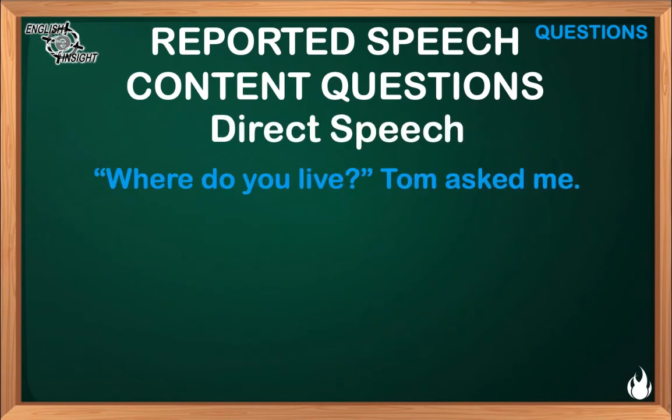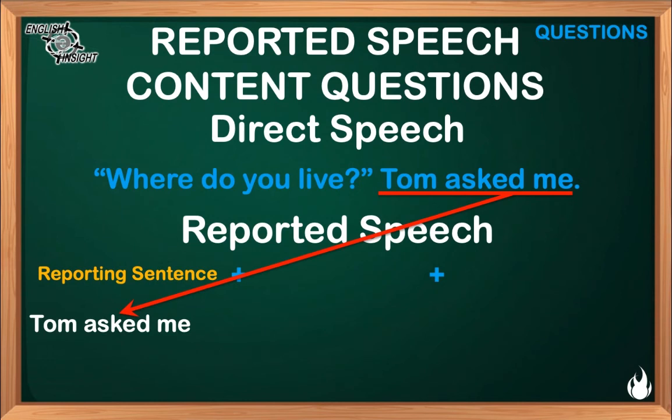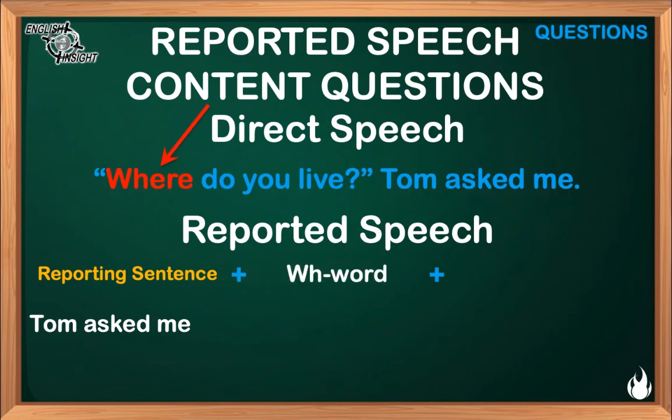Let's check this example. In direct speech we say, "Where do you live?" Tom asked me. In reported speech, the first element is the reporting sentence. In this case, Tom asked me. The second element is the WH word, exactly the same that we use in the direct speech, which in this case is the word where, and then the subject followed by the verb.